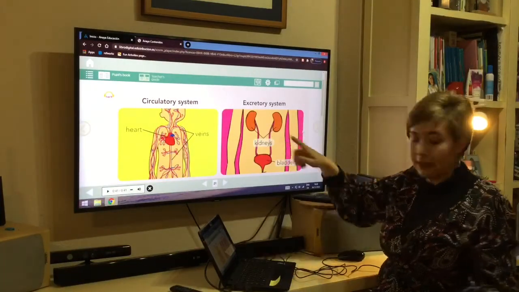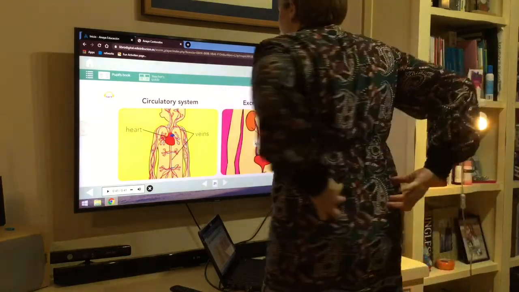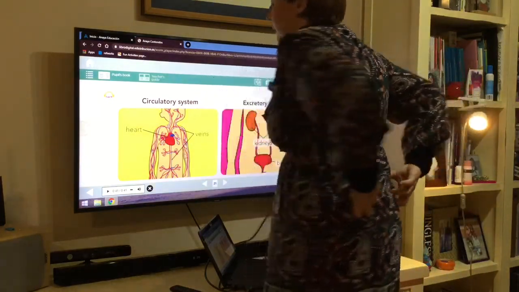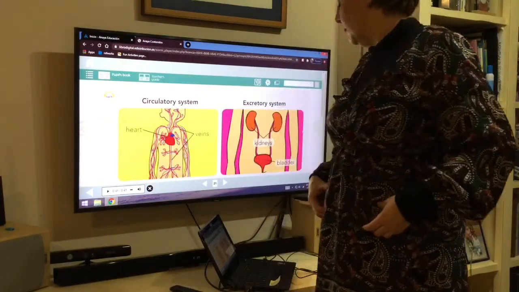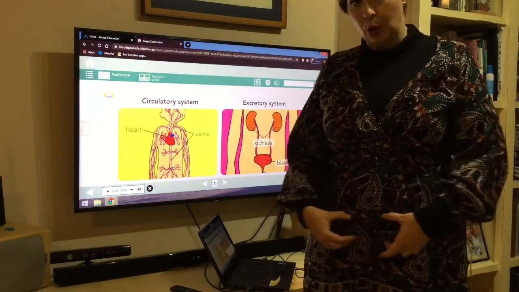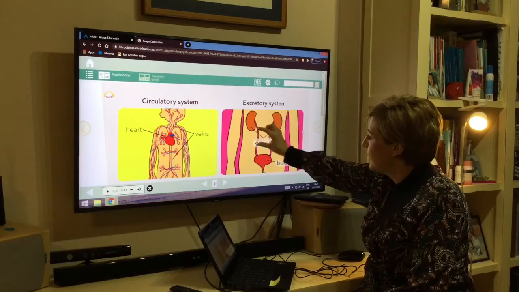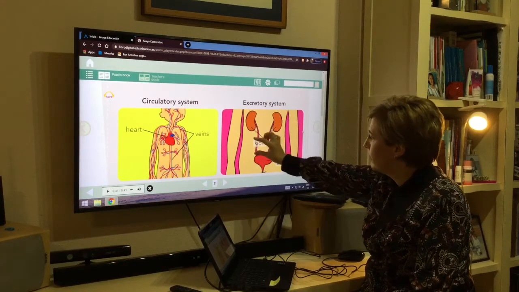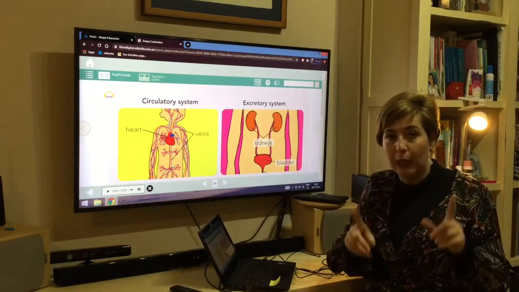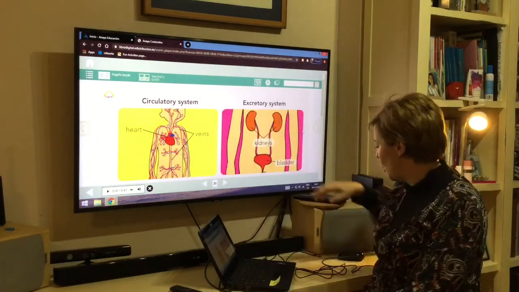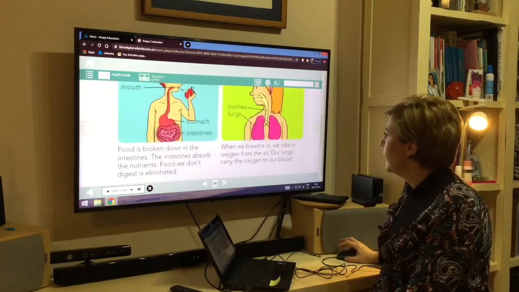Remember that I told you that the kidneys are more or less here. And the bladder is here at the bottom. So the bladder is down. So these are not the lungs. Remember in the classroom you had problems, you thought that these were the lungs. No, the lungs are in the respiratory system.